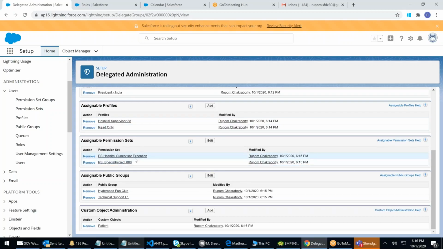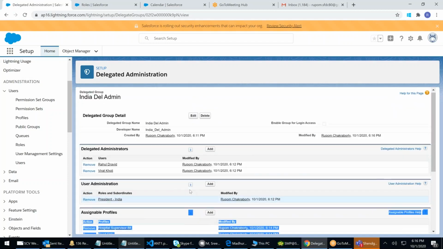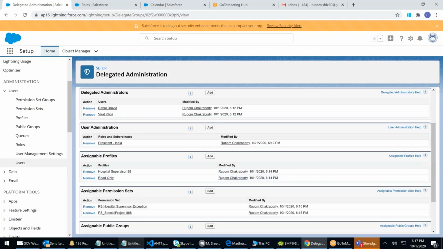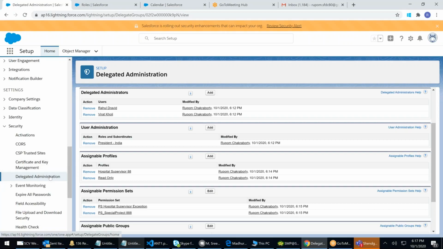We call them delegated admins. An admin who can control these privileges. And who is that? These two people. They are part of India delegated admin. Such type of distribution of work, of administration to a lower administrator is called delegated administrator. Only this. Can I give anything more? No. I can give only this. Delegated admin.